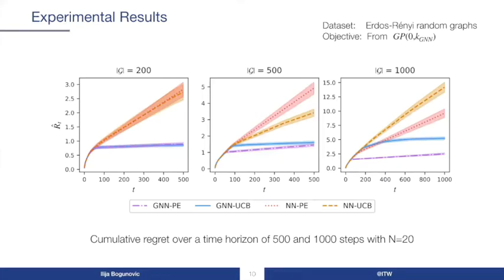Finally, we perform some experiments on random graphs and objective functions that are drawn from a Gaussian process with GNTK. Here, we show the empirical cumulative regret as a function of number of samples, as we also increase the number of graphs in our domain set. We observe that GNN PE, given in purple, achieves sublinear rates and is able to exploit the structure in the objective function to outperform all the baselines.